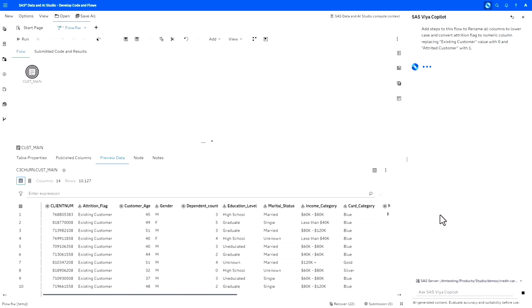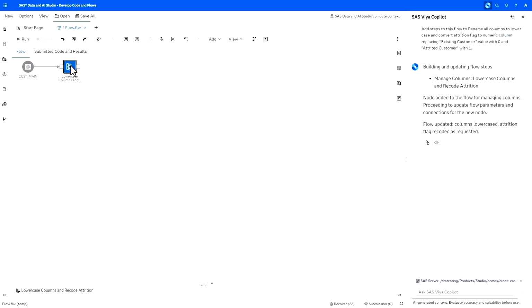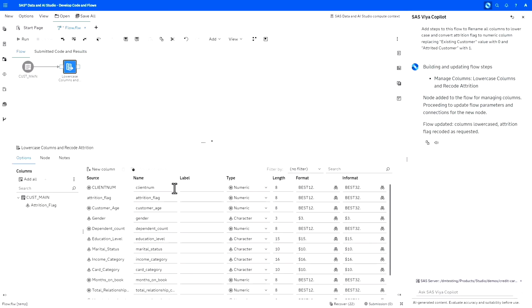So I'm putting a quick prompt here in the chatbot pane, and this is something that I'm not doing manually. This is what Copilot does for me. Copilot automatically generates a transformation, which we call manage columns step, with a meaningful name, by the way, and puts this on the canvas, connects this to our input table, and provides me with the information what this transformation does. Now we can take a quick look here. All columns have been renamed to lowercase.